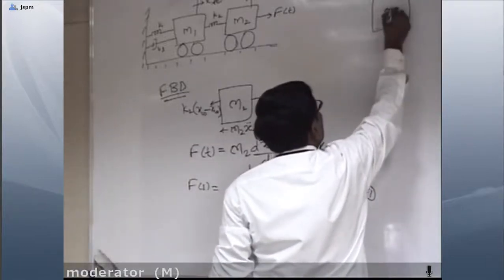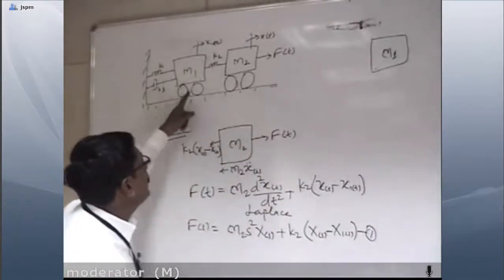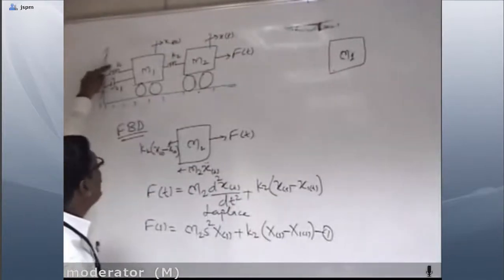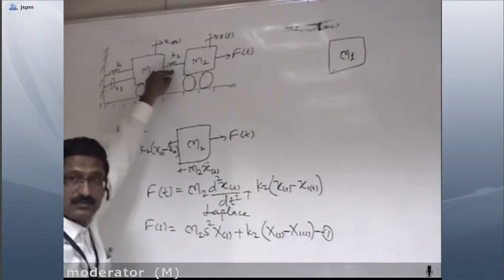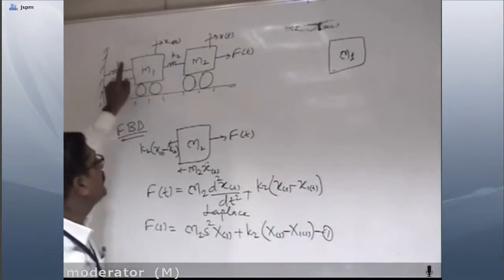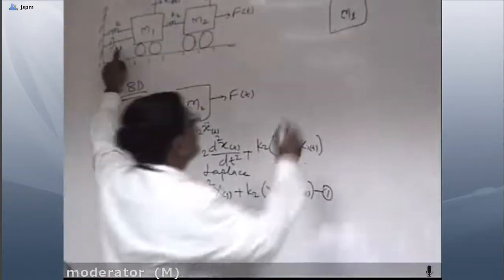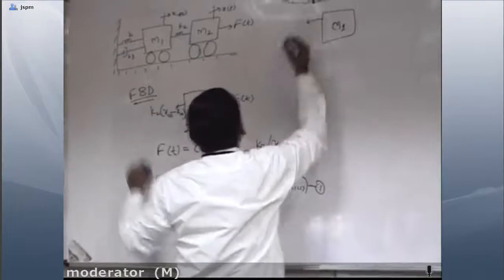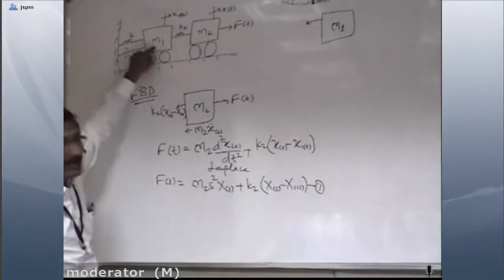Then we'll draw the free body diagram of M1. So what are the forces acting on this one? Spring K1, B1, that is the damper force, then again second spring K2, and self mass. All are in the opposite direction to the applied force. So here K1: this spring K1 is connected between the fixed part and M1.